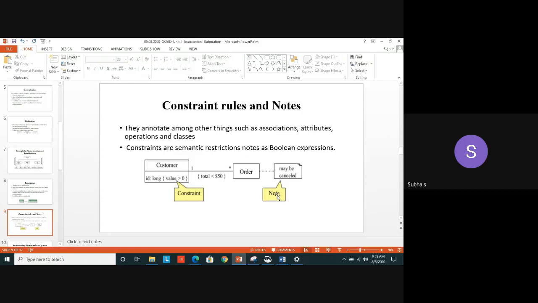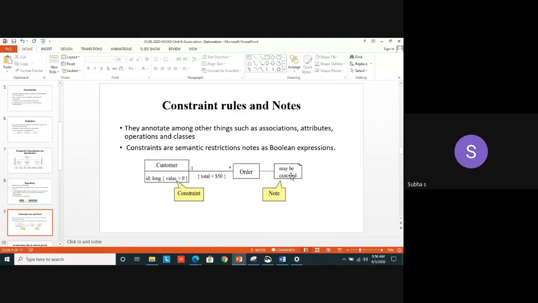Now look at the last one, just a dotted line. Here we are using two classes only. Don't think that this is a class. It is just a note symbol. Okay. It's a dog-eared note symbol. We are not having a normal rectangle. In the top right, it is slightly folded. So this is the representation for the note.